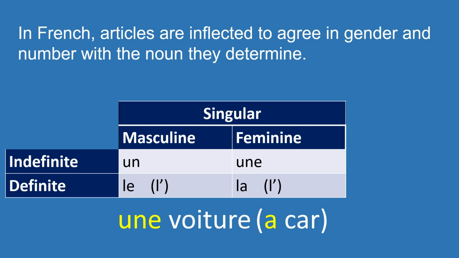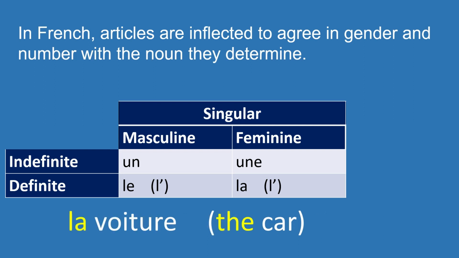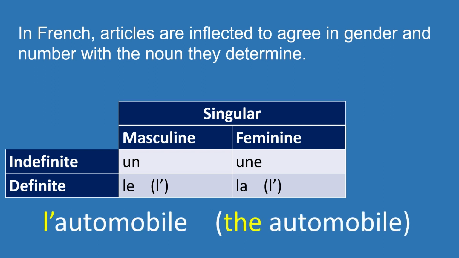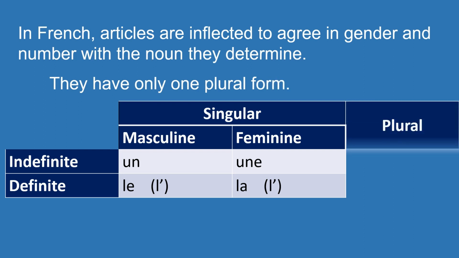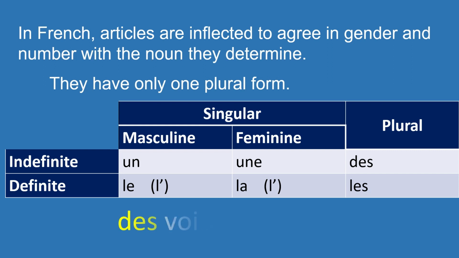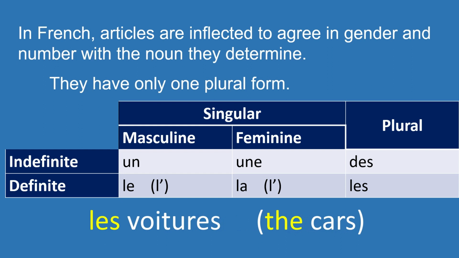The definite article for feminine singular nouns is la voiture, the car. If the noun starts with a vowel sound, then la becomes l'. For example, l'automobile. In the plural, we don't care about the gender of the noun. The indefinite article is des, both for feminine and masculine, des voitures, cars, and the definite one is les, regardless of the gender, unlike in Spanish, for example, when you have a feminine and a masculine version.